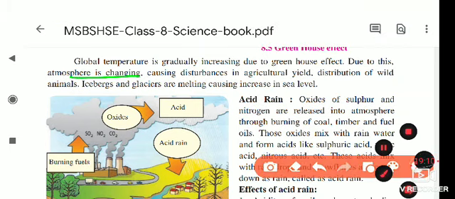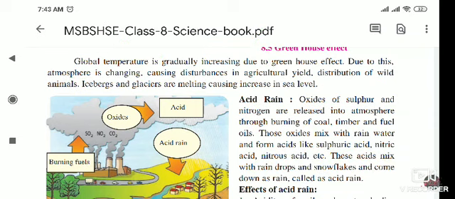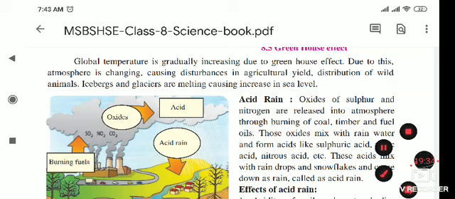In olden days in India, there were exactly 4 months of winter, 4 months of summer and 4 months of rainy season. But nowadays the summer season is extended. The rainy season starts but rain is not falling, and this is because of global warming, because of greenhouse gases, that is CO2, nitrous oxide and CFC.